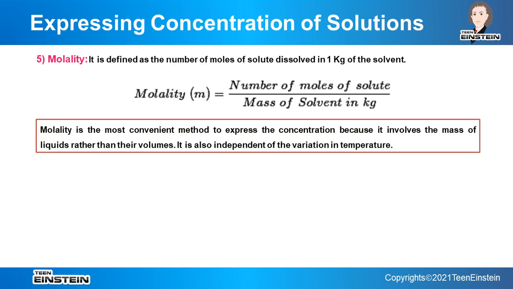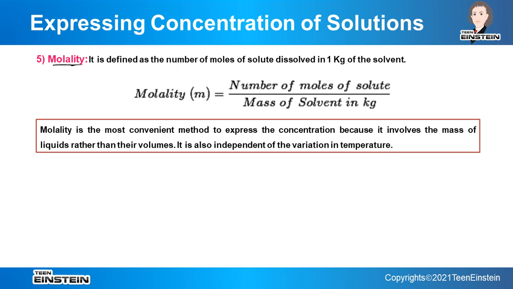Now the fifth one, that is molality. After molarity it is molality, and though these two terms are very close, only in place of R now we have L. So be very careful whenever you are reading the numericals, because if you miss this L or R, there will be an error in your calculation. Okay. So what is the difference between molality and molarity?